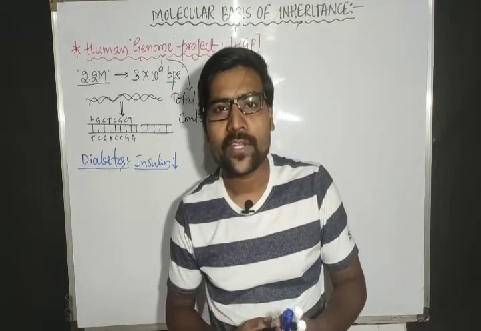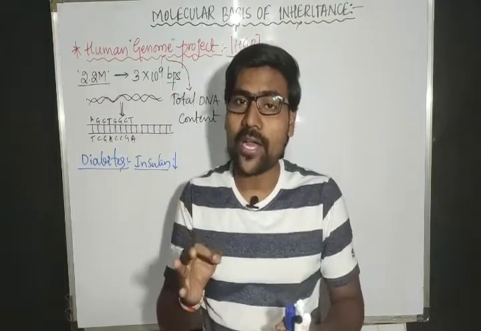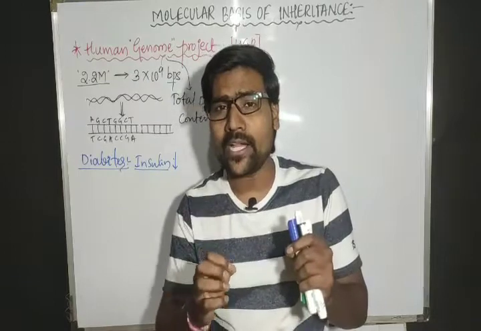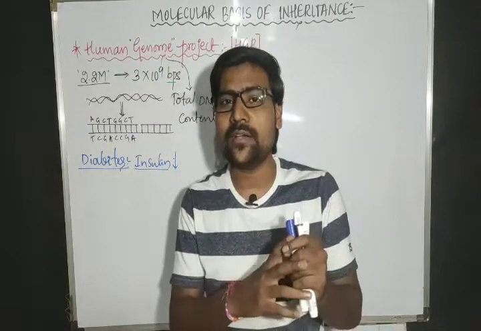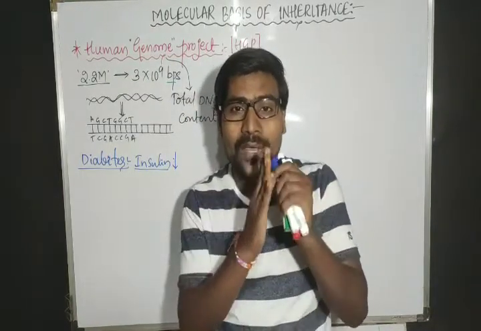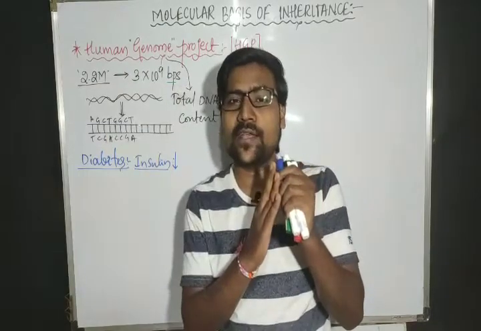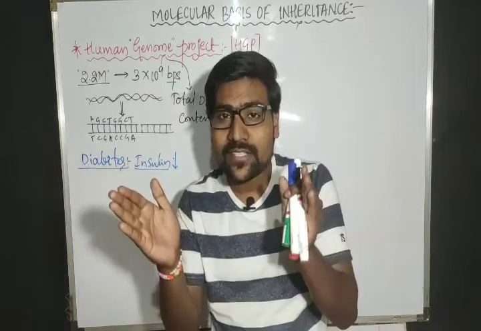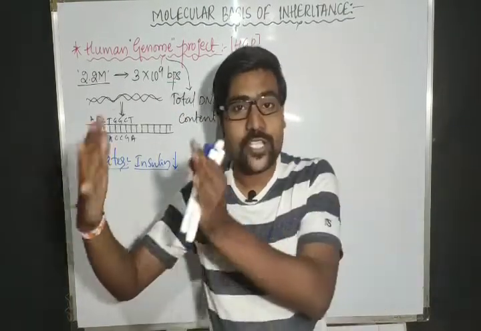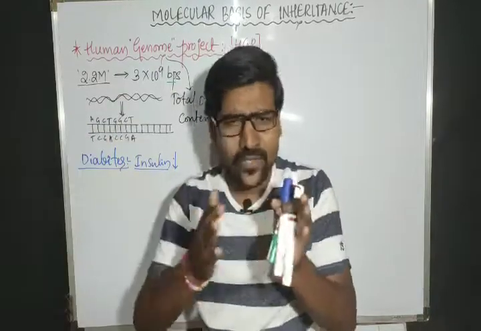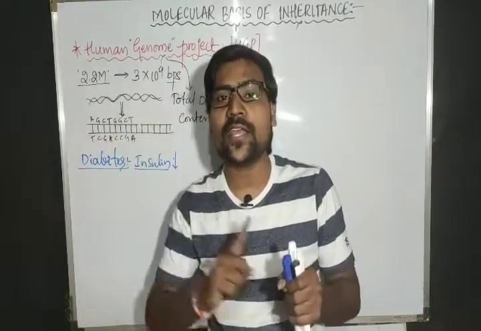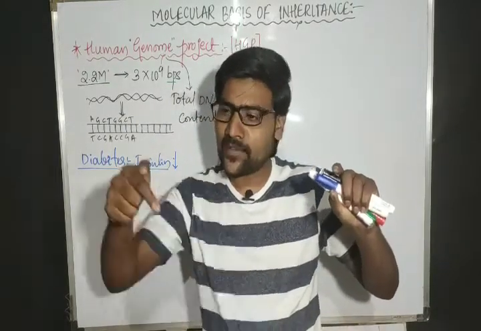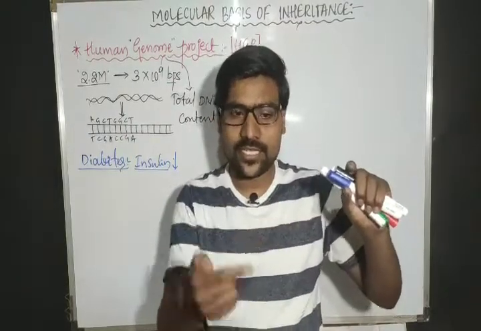In order to identify not only the insulin gene, but any gene, whatever it might be, in the DNA, first we should come to know how many sequences are present in the total DNA, what those sequences of human DNA are, which sequences form which gene, and which group of sequences forms another gene. We need to understand all the things related to DNA. If you know all the sequences properly, then we can easily identify this is one gene, this is another gene.